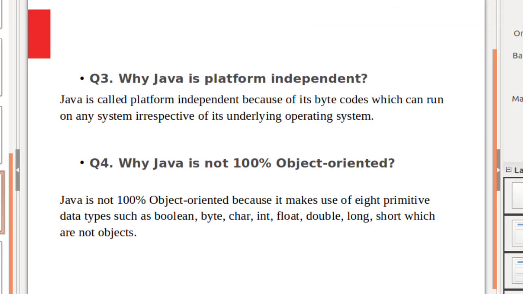Next question, why Java is platform independent? We know that one of the main features of Java is platform independence. Why? Because of its bytecode which can run on any system irrespective of its underlying operating system. Why Java is not 100% object oriented? Java is an object oriented programming language but not pure object oriented because it uses primitive data types. Because of the usage of 8 primitive data types, Java is not 100% object oriented.